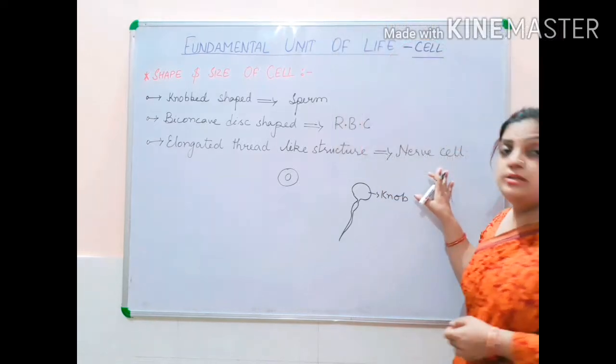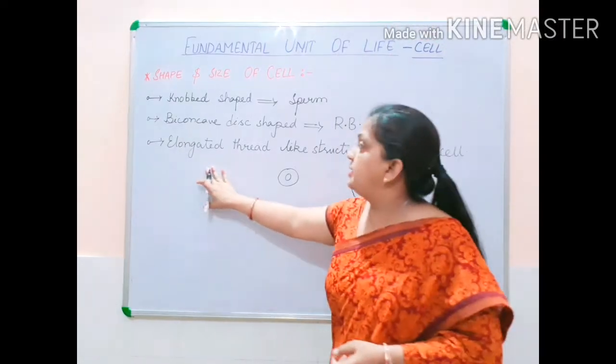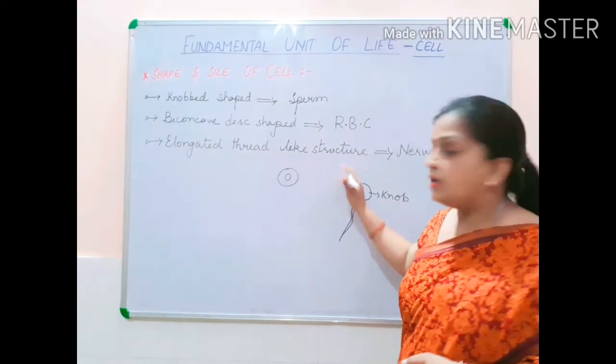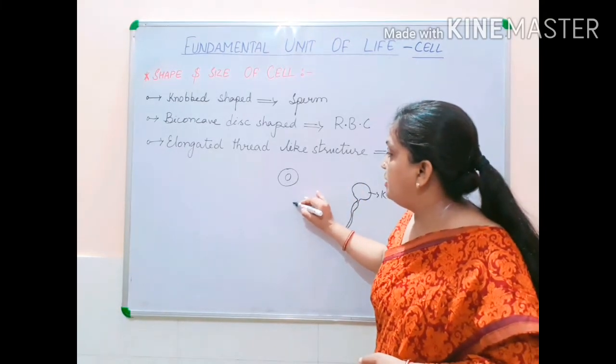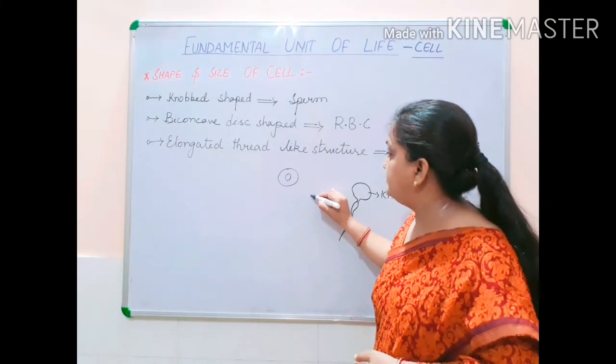Then your nerve cell is an elongated thread like structure. Elongated. Now nerve cell, if I draw a nerve cell, this is a nucleus.